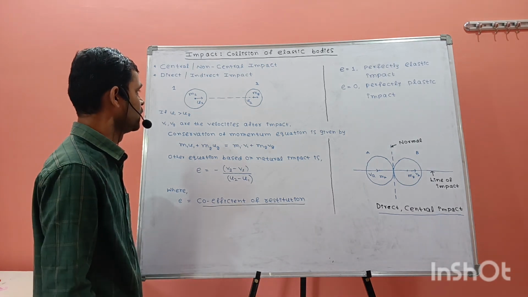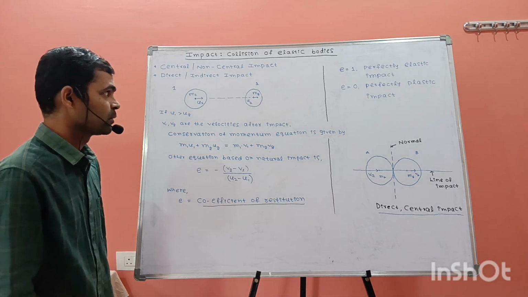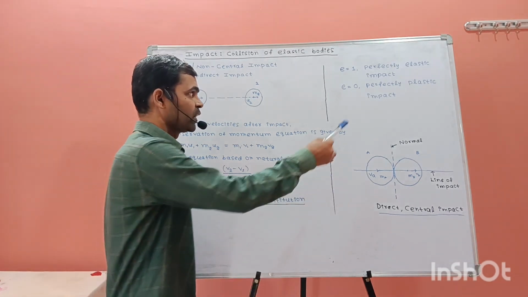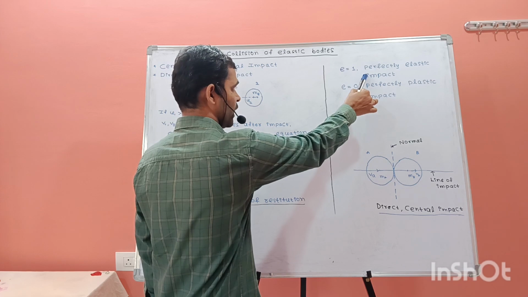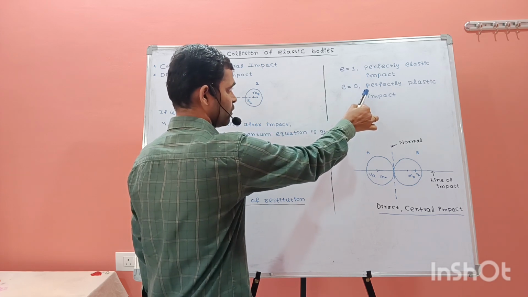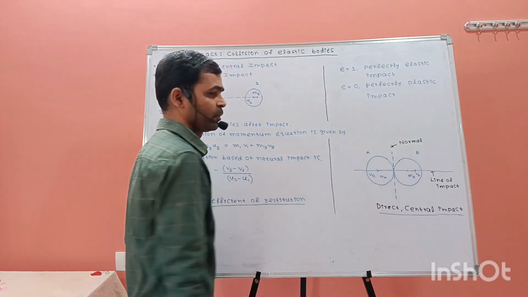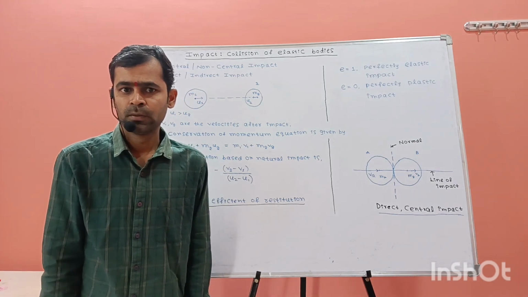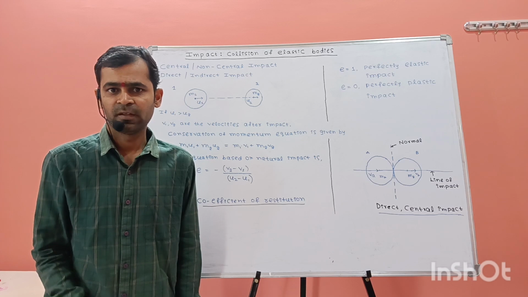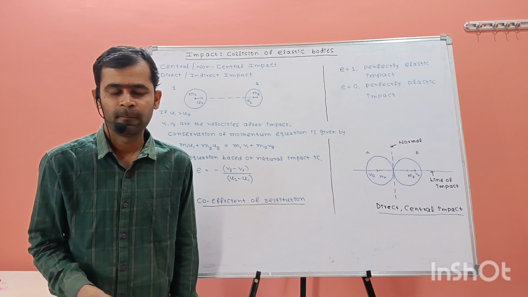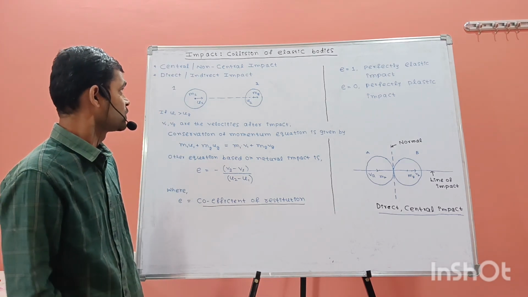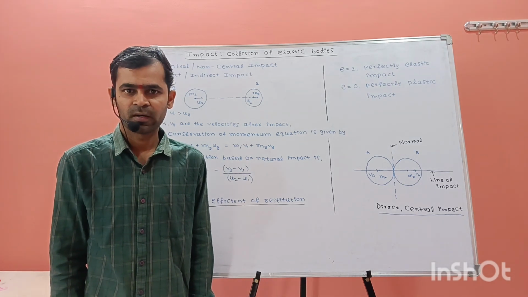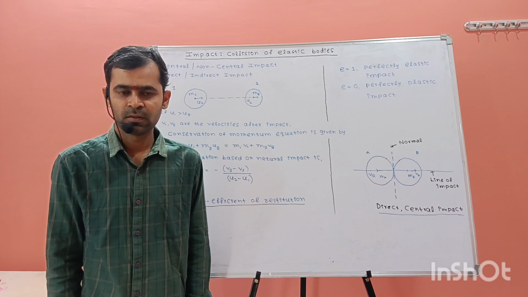So this is about collision of elastic bodies. The e value is 1 for perfectly elastic impact, and it is 0 for perfectly plastic impact. This e value will change from 0 to 1 depending on the material behavior of the elastic body or rigid body. So this is a brief about impact, collision of elastic bodies, coefficient of restitution.